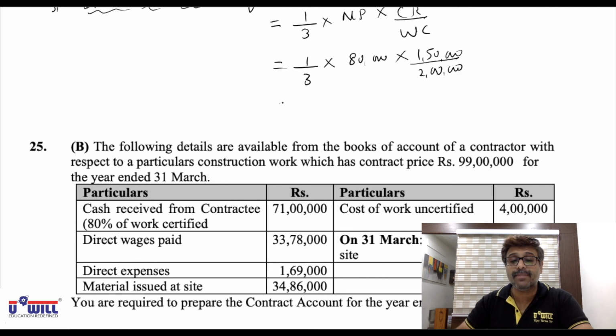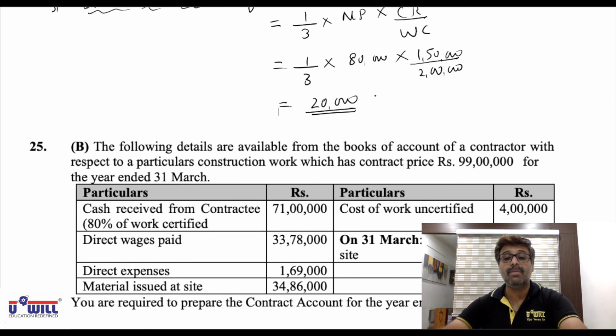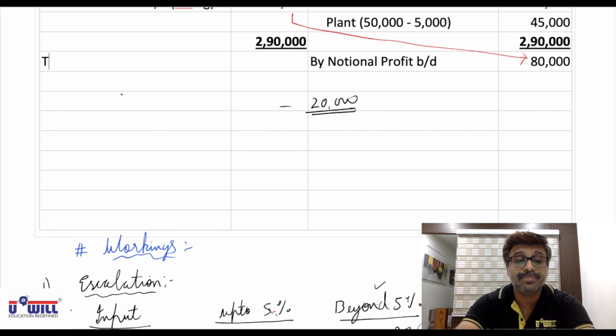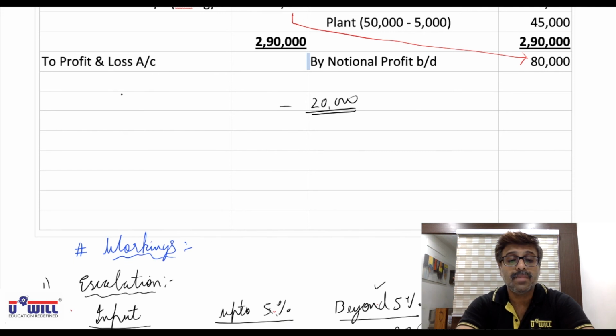Use the calculator, everyone. First do 80,000 divided by 3 into 1,50,000 divided by 2 lakhs. So that comes to 20,000 rupees. 20,000 rupees will be transferred to profit and loss account and the remaining amount will be kept as reserve. So all of you write down on the debit side in the contract account, to profit and loss account 20,000, and the remaining amount, so write 80,000 on both the sides.